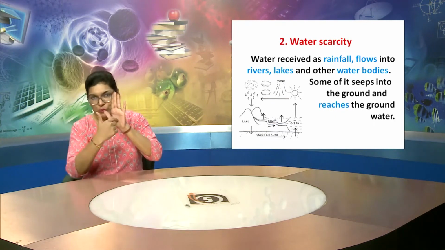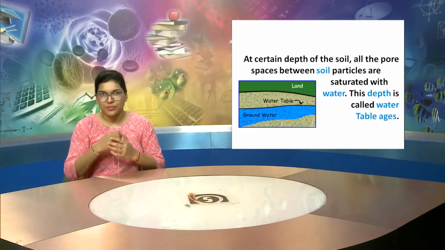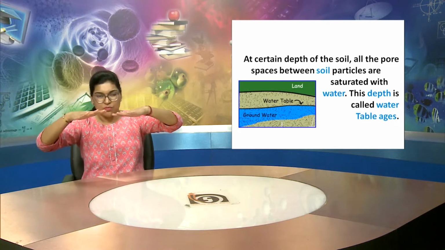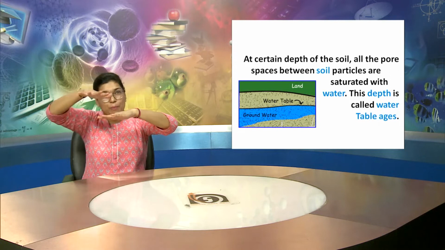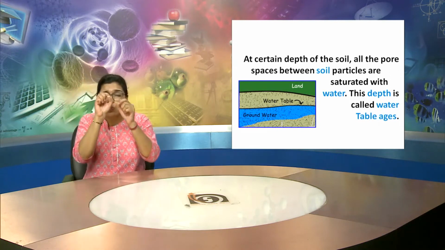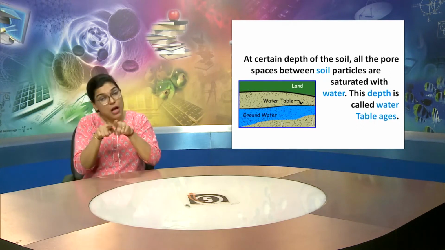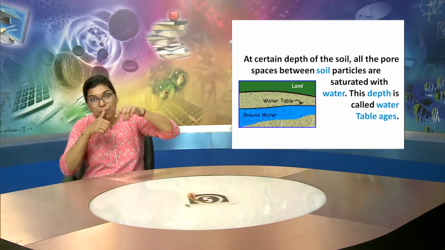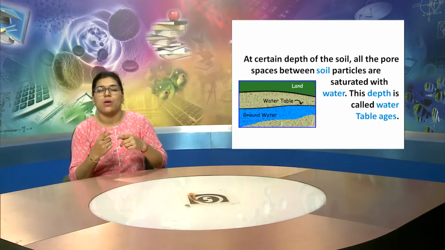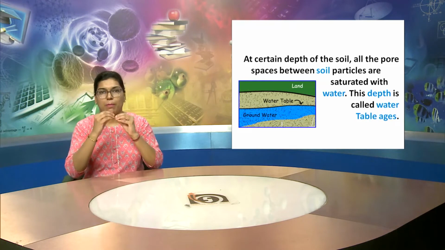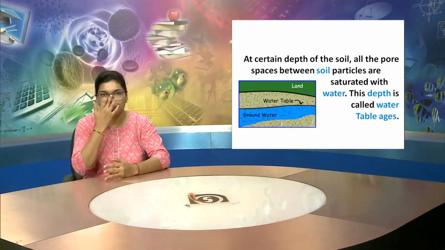I will show you the picture. You can see the image on the screen, that at a certain depth of this soil, all the pore spaces between the soil particles are saturated with water, as they are very small pores. As we can see the pores in our skin, similarly there are very minute pores in the soil, and this depth is called the water table.